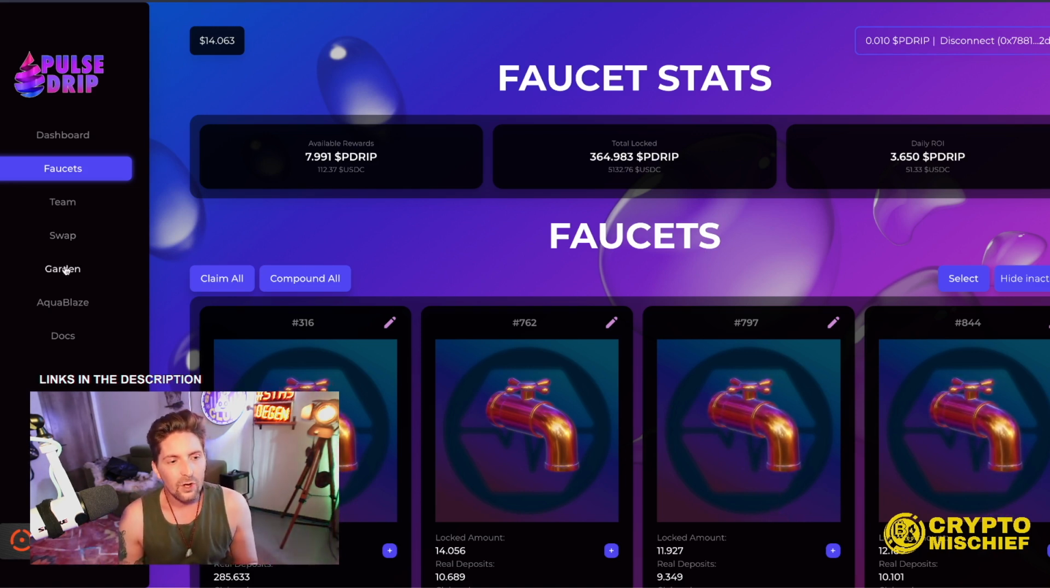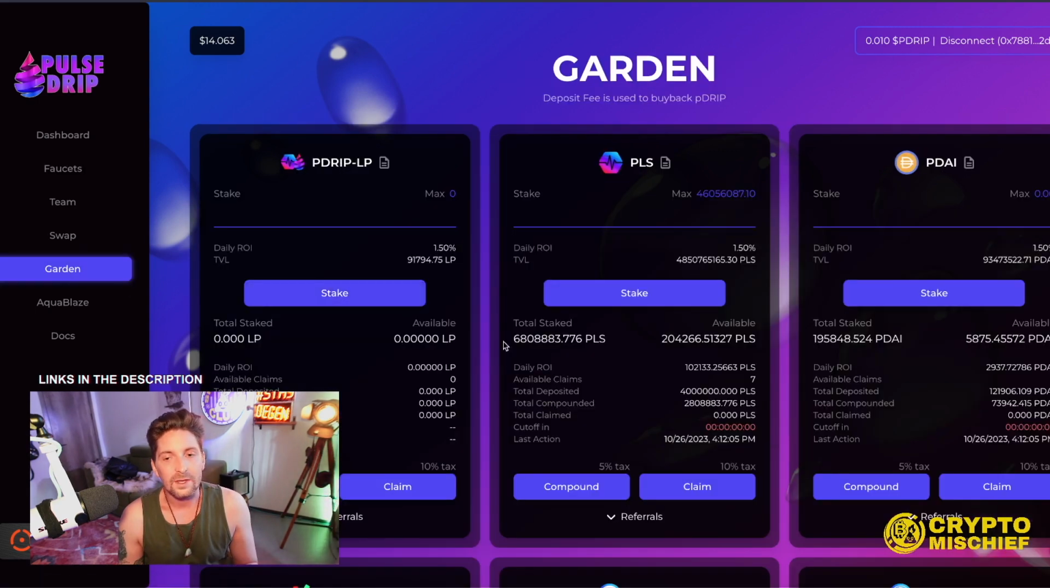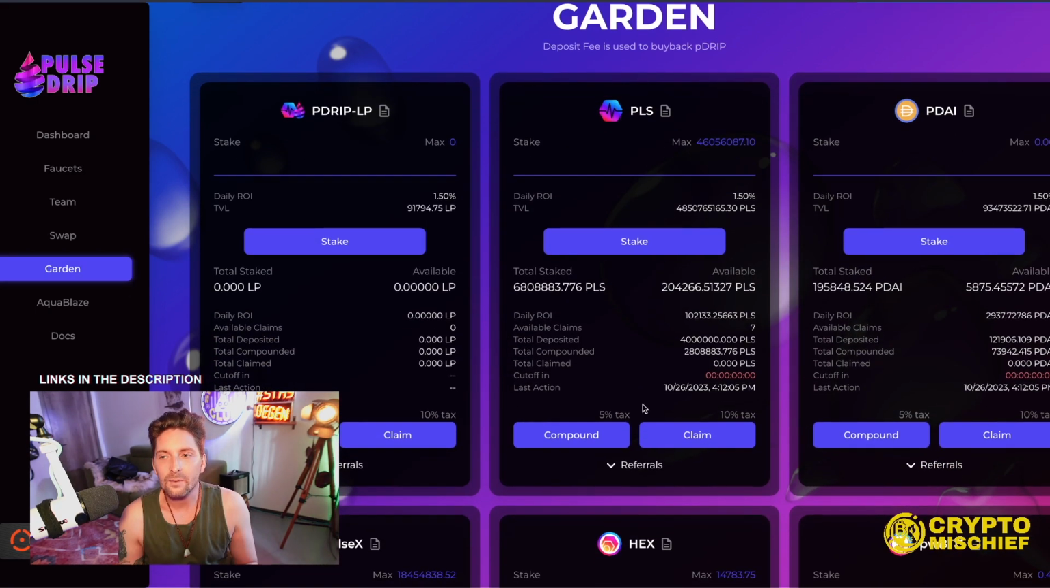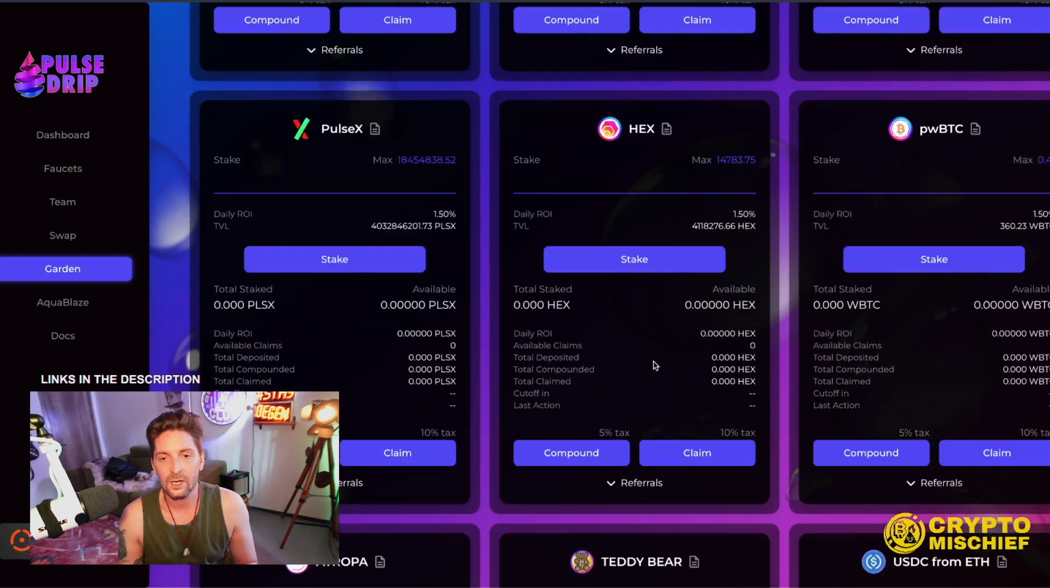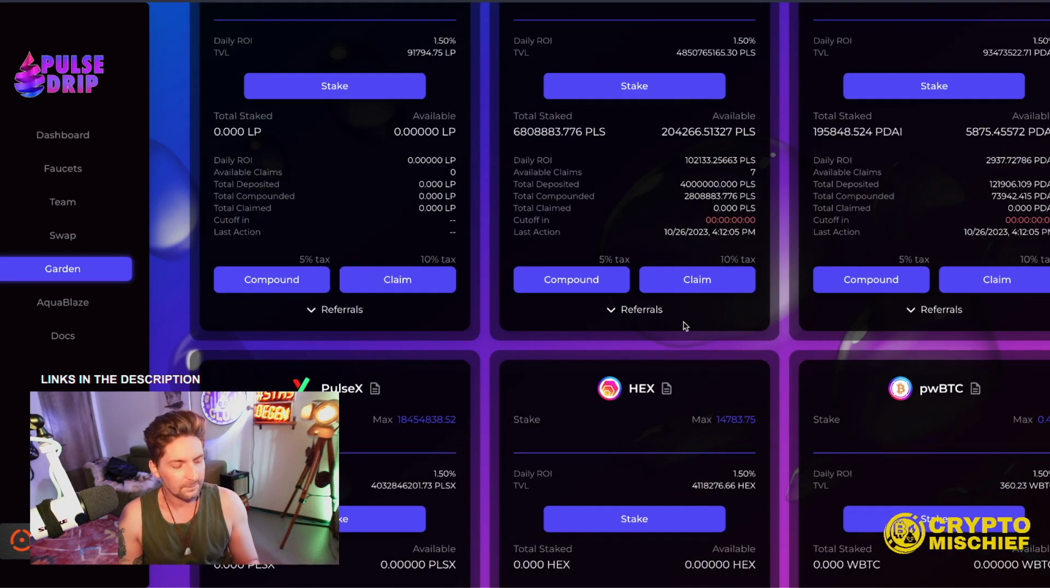They also then launched the Garden, which is the same kind of game theory but using non-native tokens, and these have awesome burns on them when going through them, which means you're always buying back and burning the Pulse-Drip token. I keep forgetting to compound these, man.